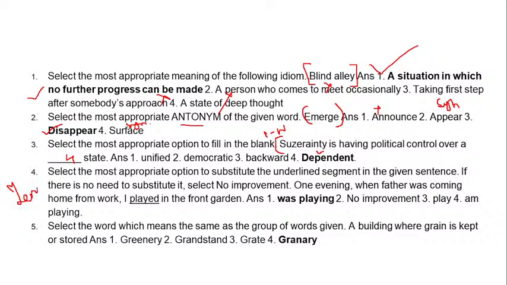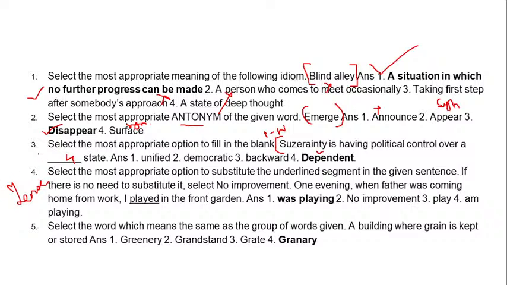So I guess now, after ten parts of our practice session, students can clearly see for themselves that tense, narration, and voice, these three are the basics of the grammar portion for SSC. Along with that, one word substitution, synonym, antonym, idioms, and occasionally supplying the proper word. For those you have to increase your vocab knowledge and also know adjectives and verbs, proper adjectives, what kind of adjectives are used in which situations.